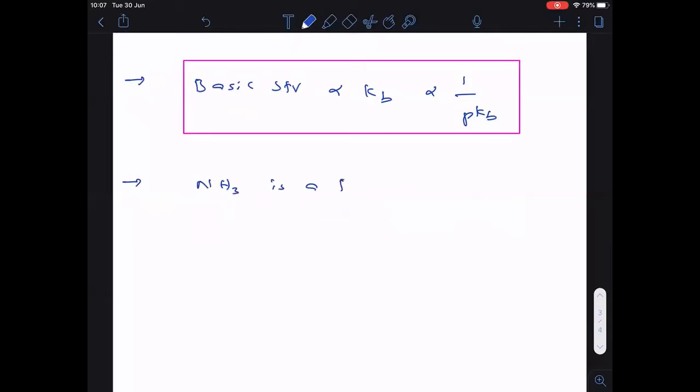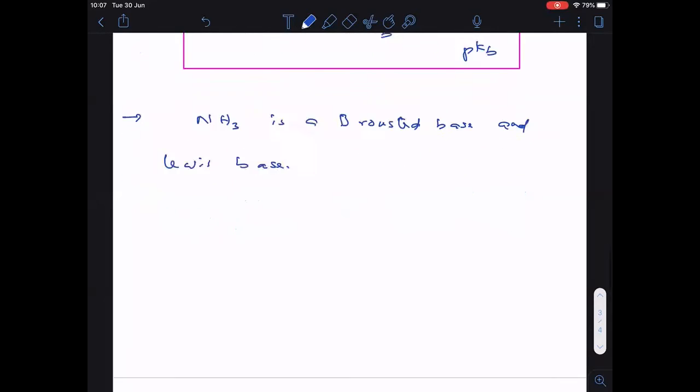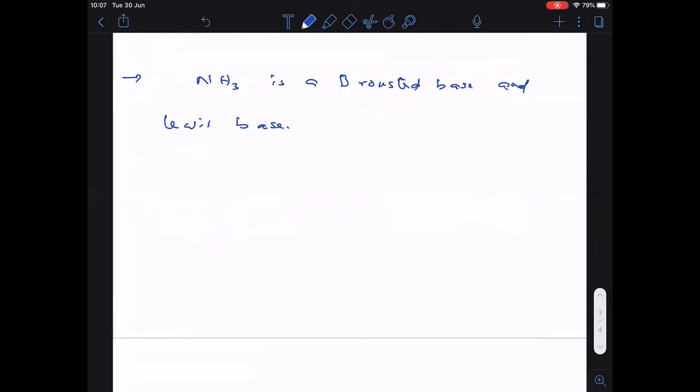Completed. Now, one more important point about ammonia. Ammonia is a Bronsted base and Lewis base. Ammonia can act as both. How? Let me show with the equation now. For example, let me take ammonia with H plus.